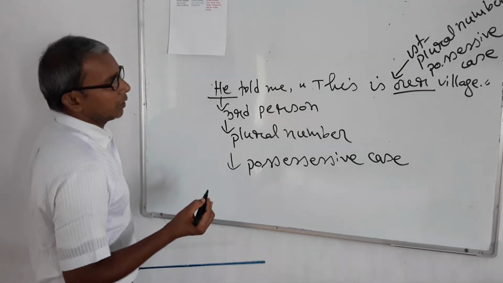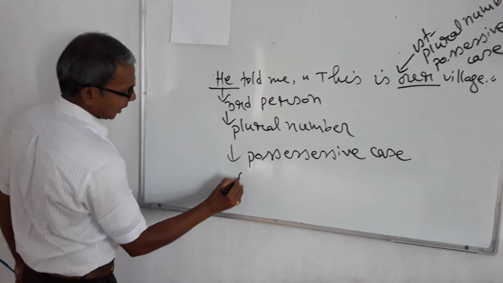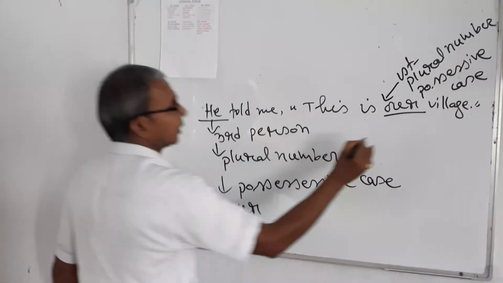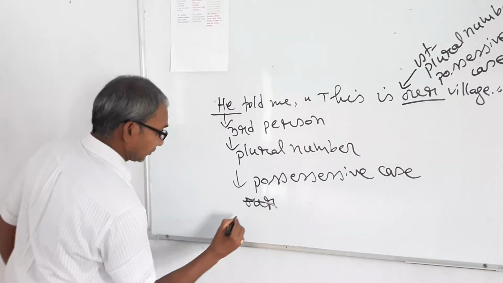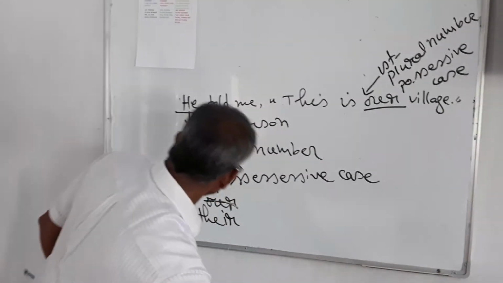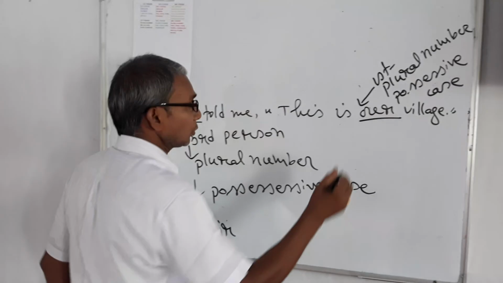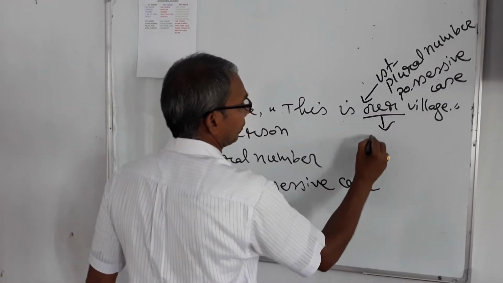And we know that the third person plural possessive is their. So our will be turned into their.